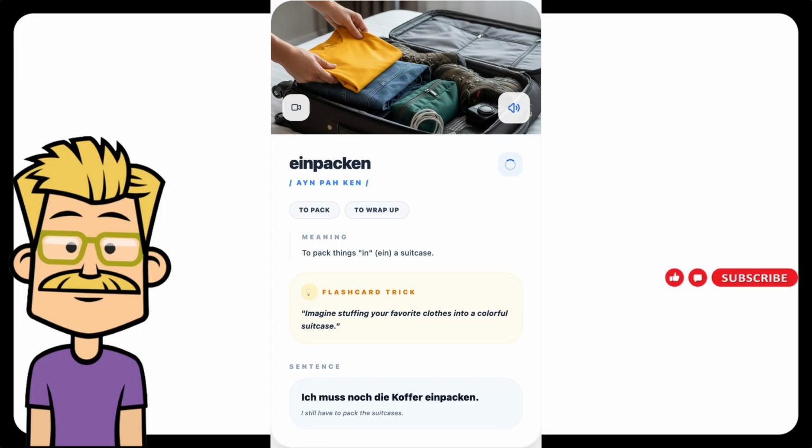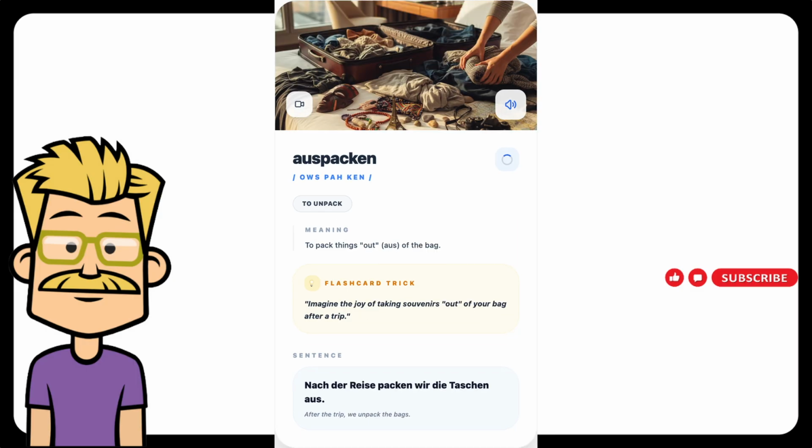Next German word is Auspacken. Pronunciation, auspacken. Meaning in English, to unpack, to take out of a bag or box. How to remember this? Aus means out. So auspacken is to pack out, to take things out. Example sentence, Nach der Reise packen wir die Taschen aus. English translation, after the trip we unpack the bags.